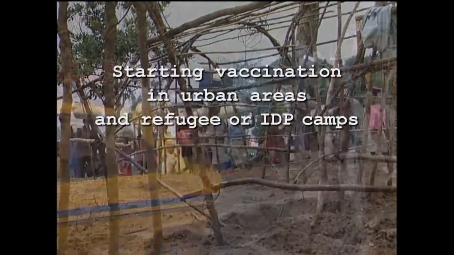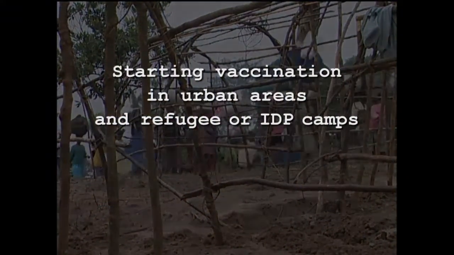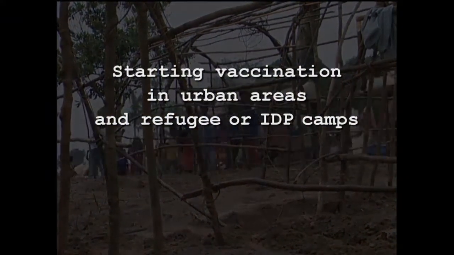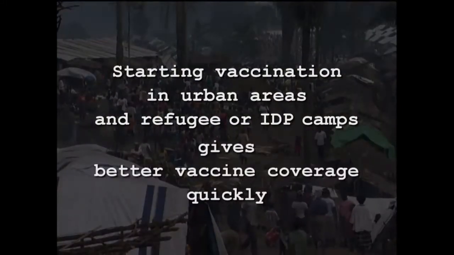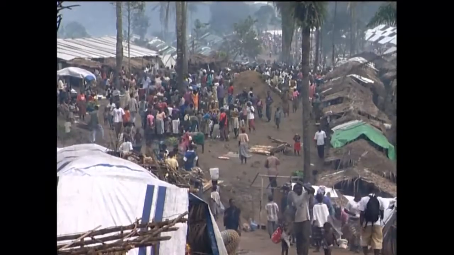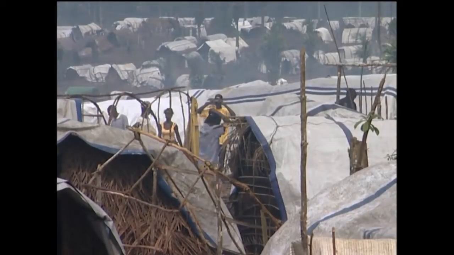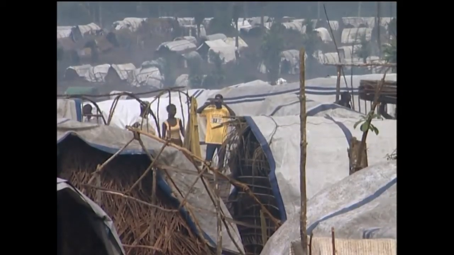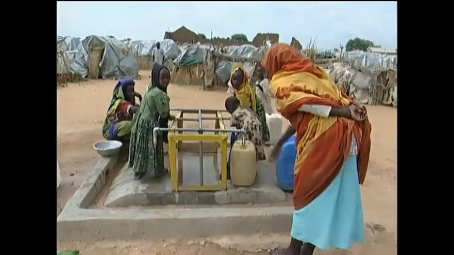Starting vaccination in urban areas and refugee or displaced persons camps, which are the areas most at risk, gives better vaccine coverage quickly and avoids large numbers of cases. It's important to remember that a single case of measles is considered an epidemic in a closed environment, such as a refugee or displaced persons camp.